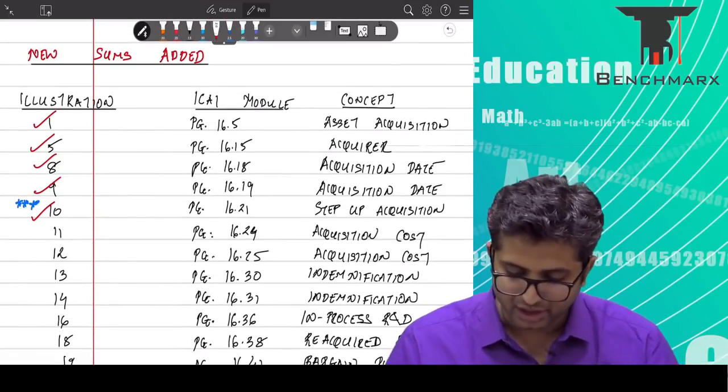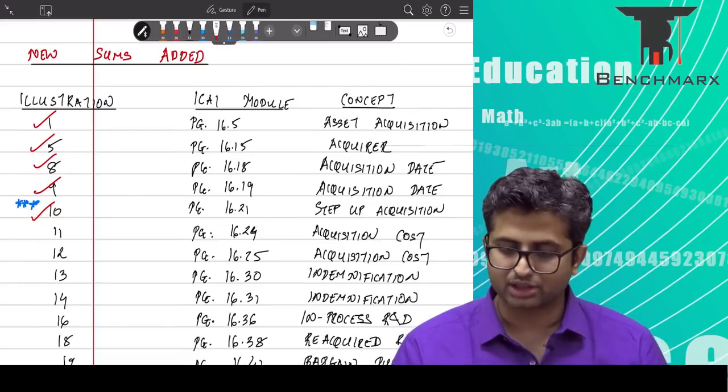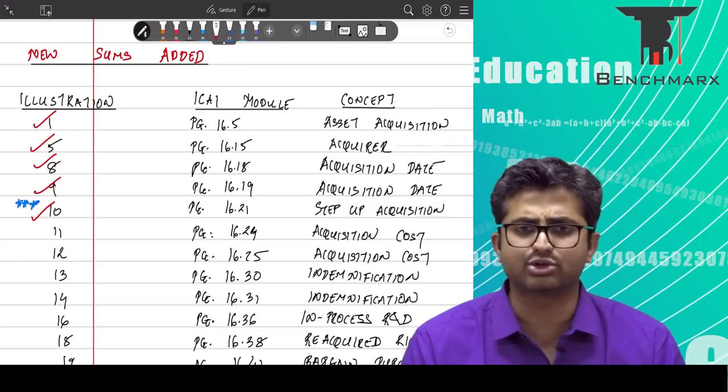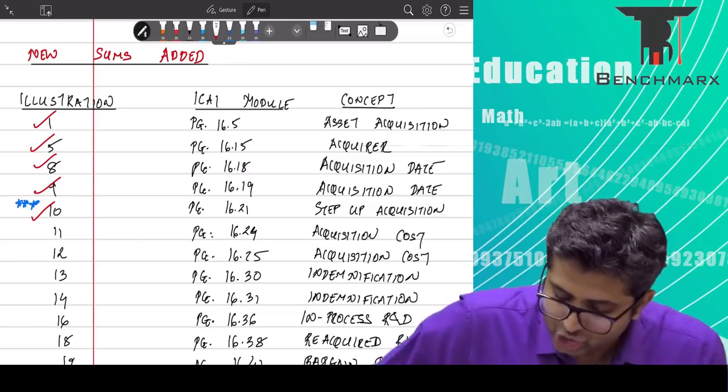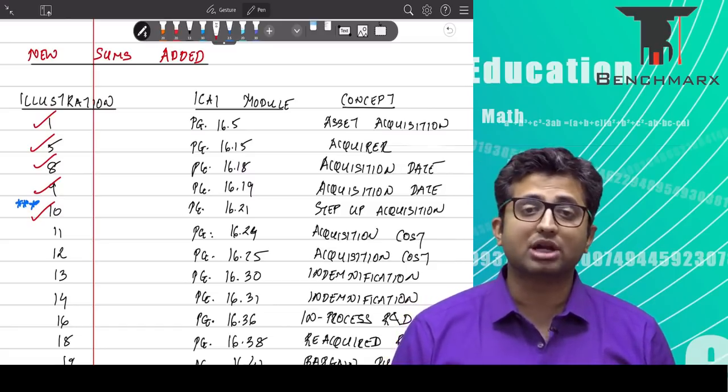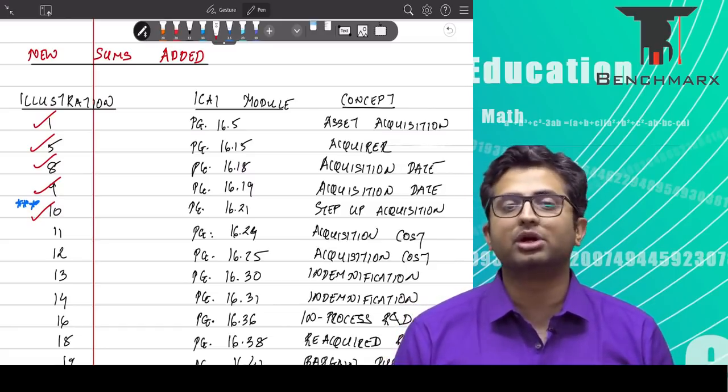Then you have a couple of illustrations on acquisition cost and a couple of illustrations on indemnification. I think we've invested a lot of time. We'll just try to do it a bit quickly. So we try to go to the acquisition cost part. What are acquisition costs? These are costs which are directly attributable to the acquisition.